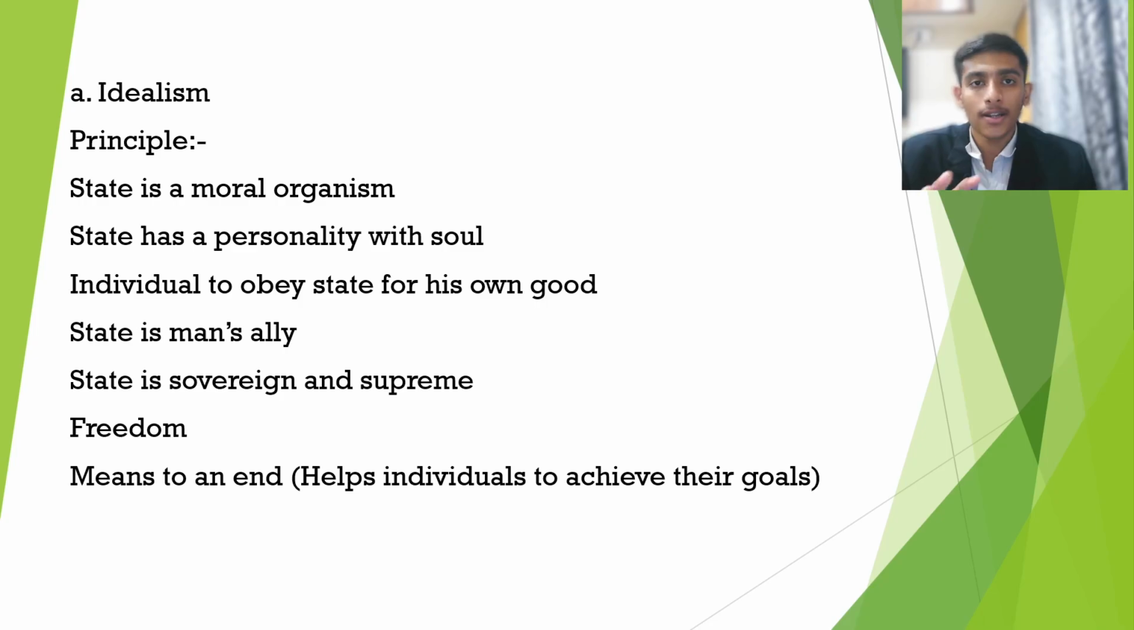This statement means that the state always works for the welfare of its citizens or its members. And next, the state is supreme and sovereign. We'll be seeing in future regarding social contract theories, in which also we see that individuals give up their rights and make a state. Combining everyone's rights and liberties together, we create a state and give it power. And what the state does is rule over us, but at the same time it gives us freedom and liberty as well. And lastly, in the idealism principle, the state is a means to the end, which means that it helps individuals to achieve their goals.